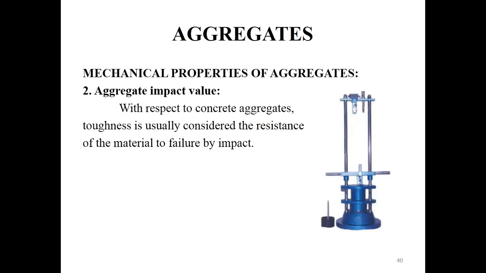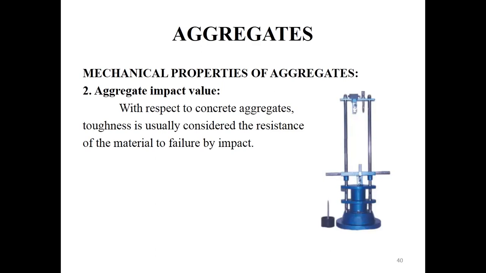We put that hammer over this aggregate, and the time interval between every blow should not be less than 1 second. It should be more than 1 second. We should not drop the hammer within 1 second. So for 15 times we repeat this again and again. The same amount of load is repeated for a certain period. That is called the impact load we are giving over this aggregate.